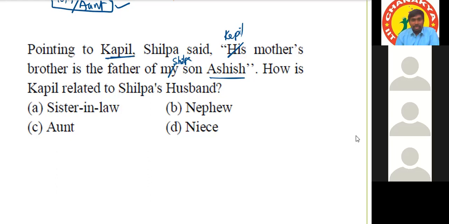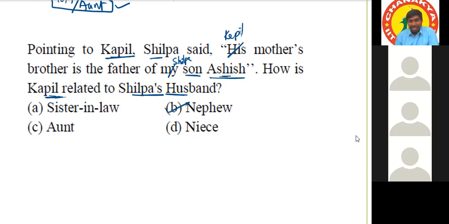Shilpa is a female, and because of my son Ashish, Ashish is a male. All the persons' genders are declared. So the question is how Kapil is related to Shilpa's husband. Kapil is a male, so there is only one male option. That's why the answer is nephew.